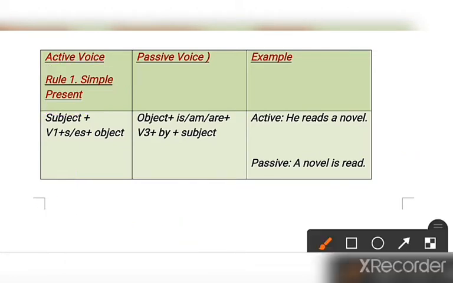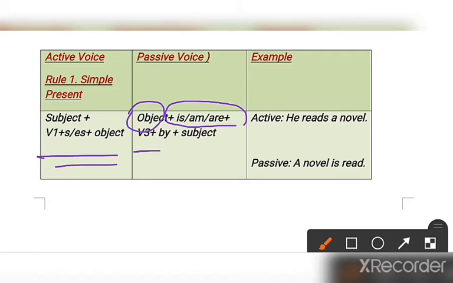So if this structure is given in the sentence, what is the rule? The rule says that you have to keep is, am, are. Clear? Is, am, are. Here the object is given first because the subject becomes the object, just remember. So here the object, then is, am, are, and the verb third form. I told you the verb past participle form is to be used. So is, am, are plus the third form, and then by plus the subject.